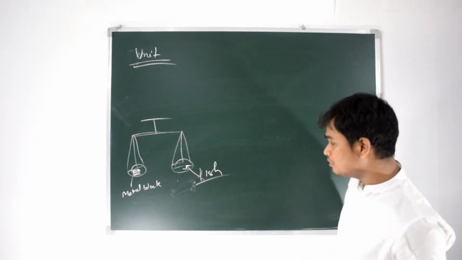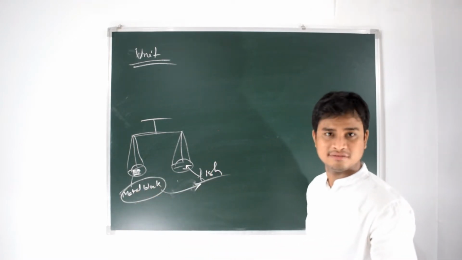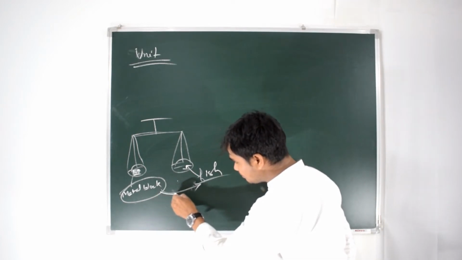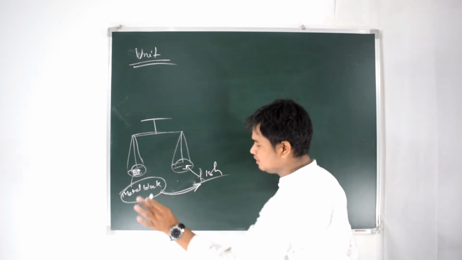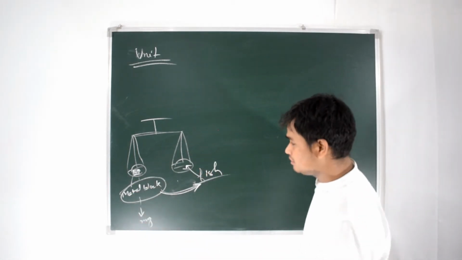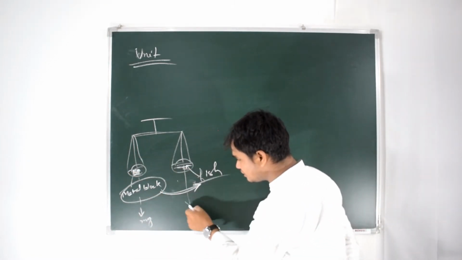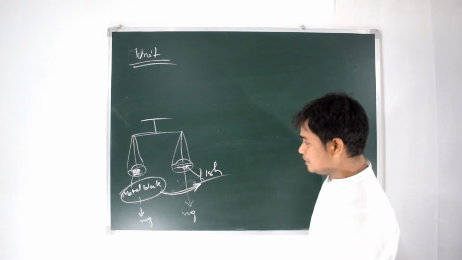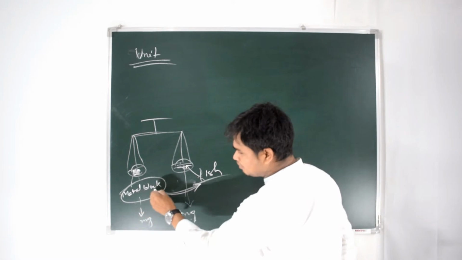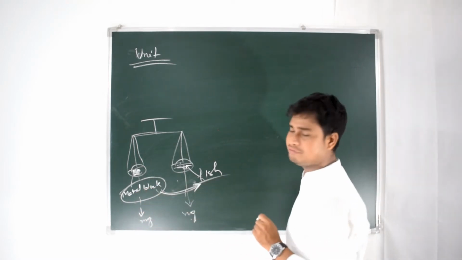Then what will he do? He will compare this metal block with this fish. He will compare the mass of this metal block, actually it is pulled by gravity, so mg, and the mass of this fish, again mg. So the metal block is compared with the fish.